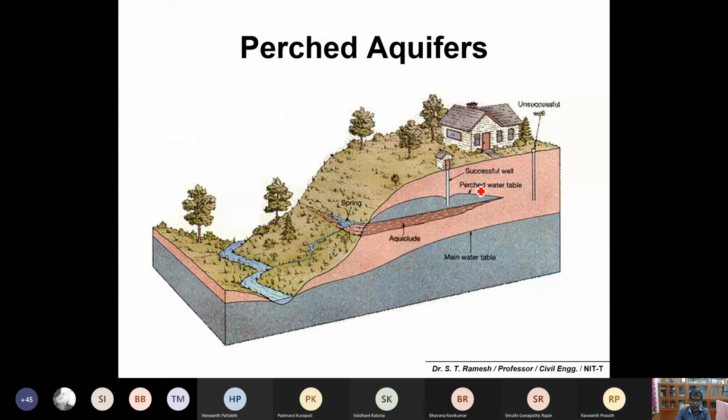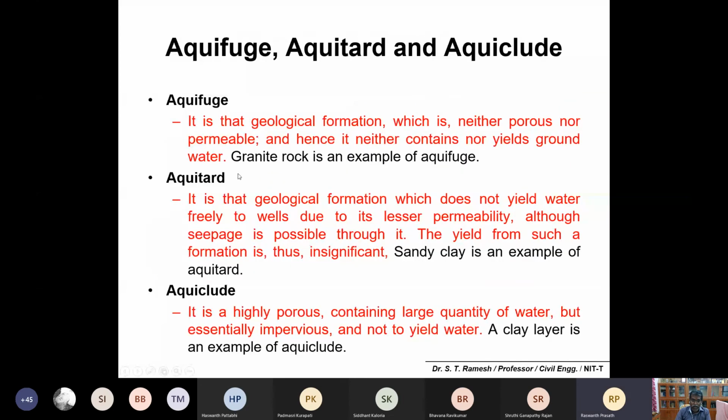Okay, so this is the definition I already mentioned too. What is aquifuge, aquitard, and aquiclude? Okay, aquifuge is neither porous nor permeable. So one example is granite. Aquitard is which does not yield free flow of water. That you can simply call a sandy clay. Sandy clay is an aquitard. Aquiclude is highly impervious. That you can simply call a clay layer, which is again one example for aquiclude.